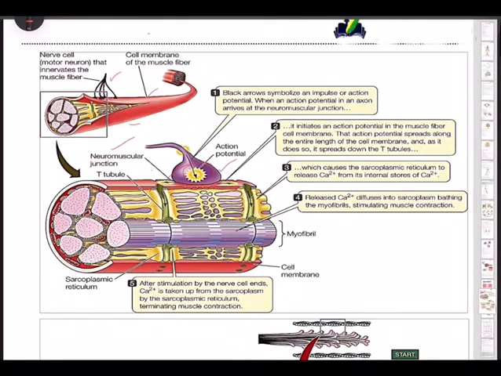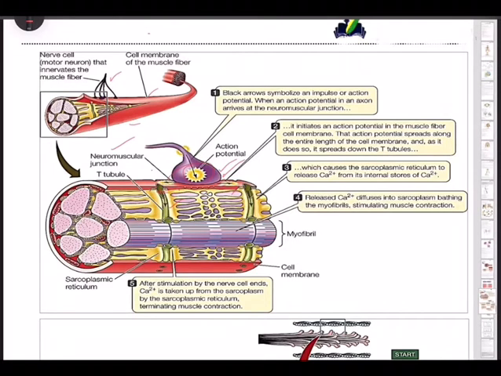Once that action potential is initiated, it initiates an action potential in the muscle fiber or cell membrane. So from the nerve, the action potential has entered into the muscle membrane. That action potential spreads along the entire length of the cell membrane. As you can see from these black marks, it is spreading this way and this way, and it spreads down to the T tubules. You can see this green one is the T tubule. So from the sarcolemma, it is coming to the T tubules.